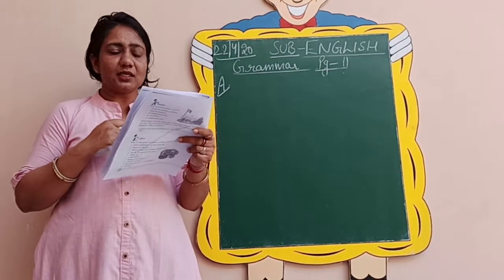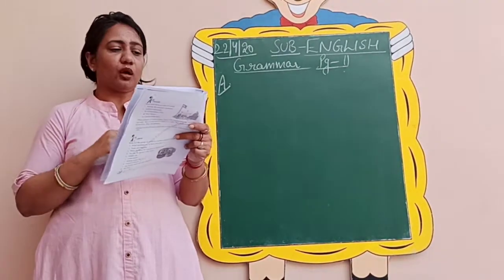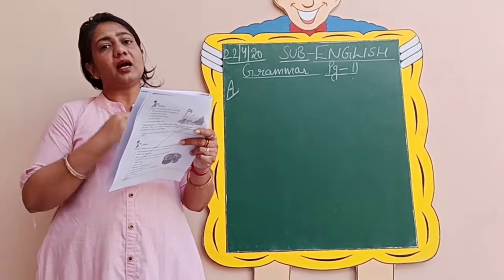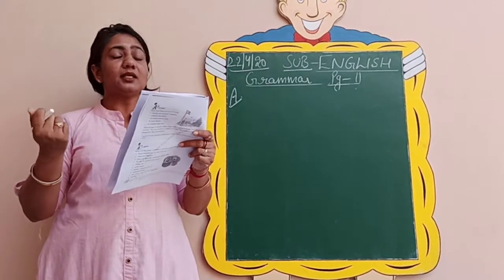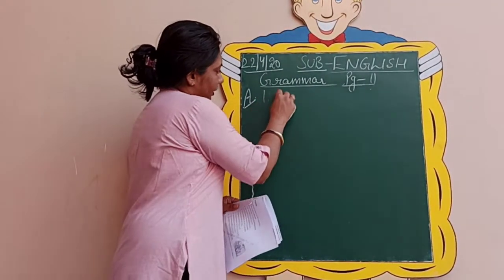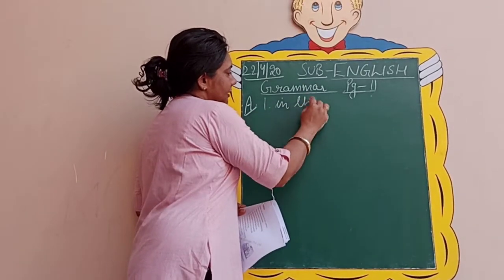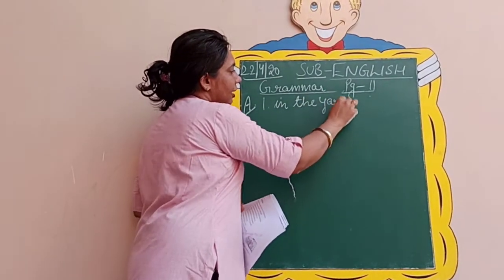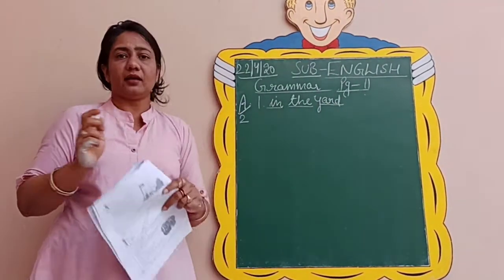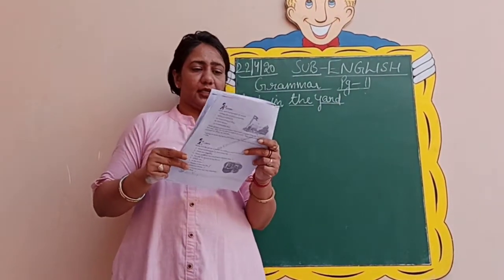The boys, it is a noun. Play is your verb. In the yard, in is your preposition. The yard is your object. So it is a prepositional phrase, in the yard. So I am writing it here, but you will simply underline it like this in your books. In the yard. This is your phrase in the sentence.